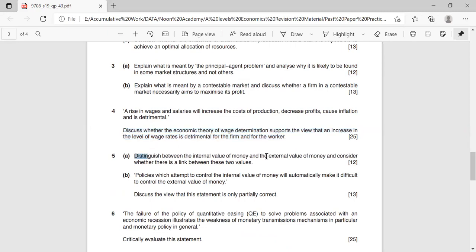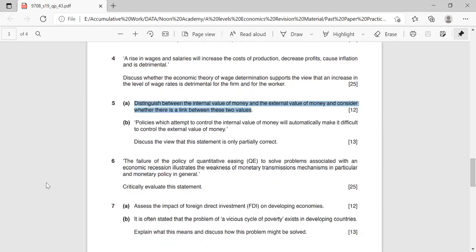Distinguish between internal value of money and external value of money and consider whether there is a link between these two values, right? Policies which attempt to control internal rate of money will automatically make it difficult to control the external value of money. Discuss the view that this statement is only partially correct.